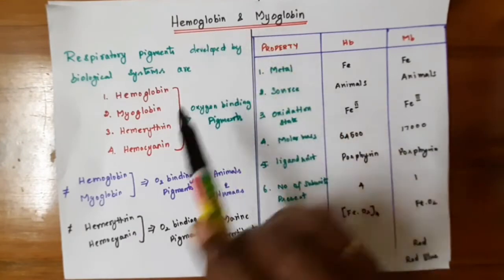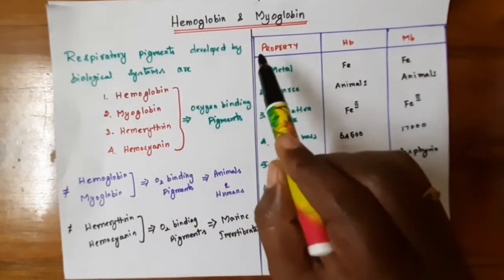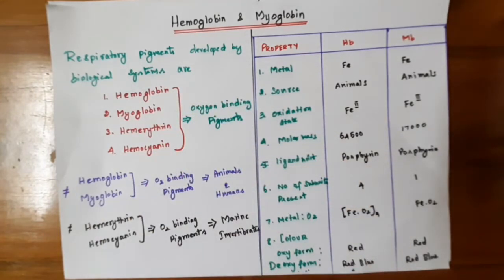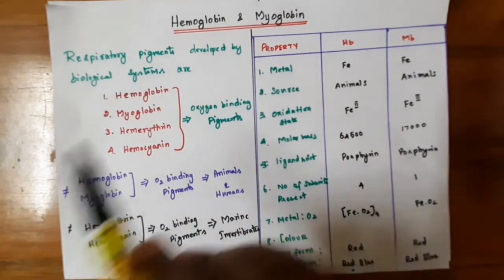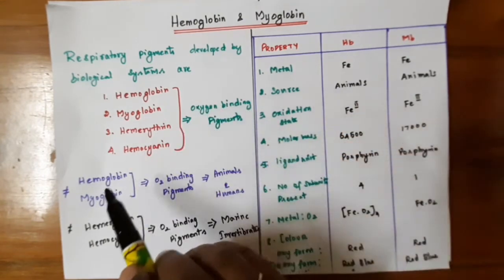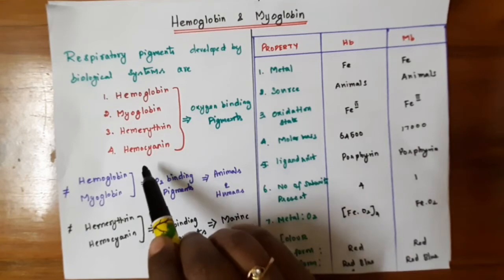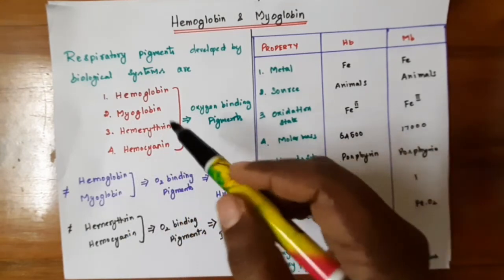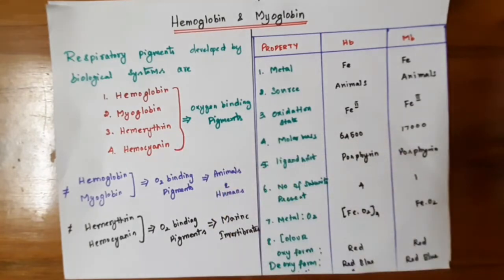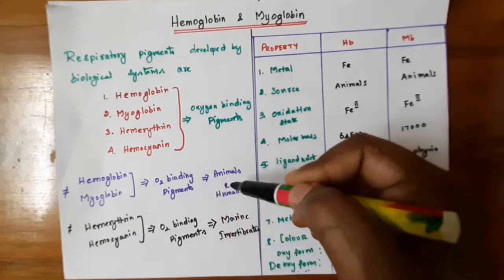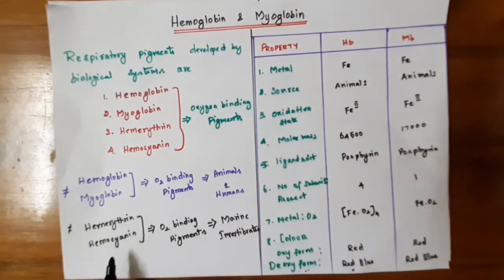Hemoglobin and myoglobin are called respiratory pigments, which are developed by the biological system. There are some other respiratory pigments called erythrin and hemocyanin. These are also oxygen binding pigments, but they are not found in animals. Hemoglobin and myoglobin bind oxygen in animals, and erythrin and hemocyanin bind oxygen in marine invertebrates.